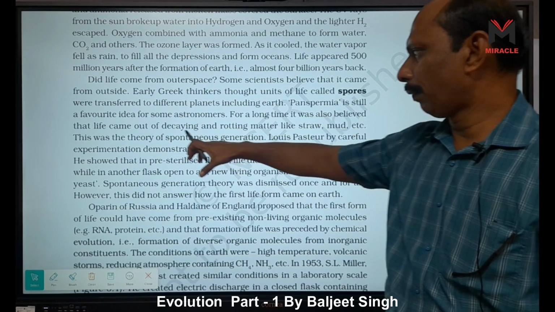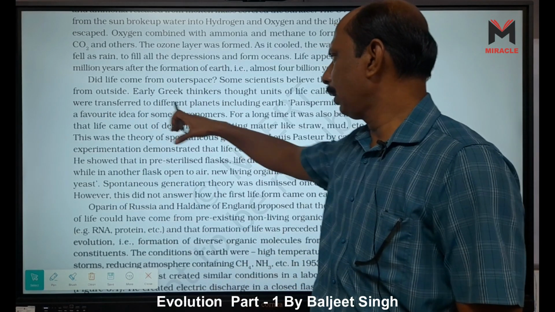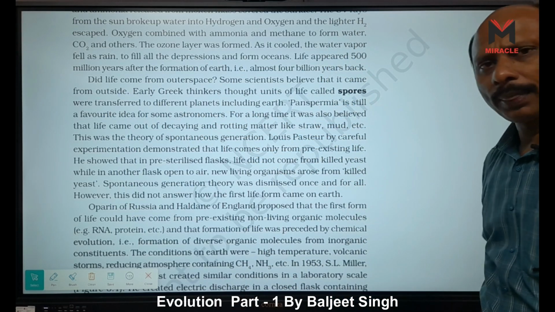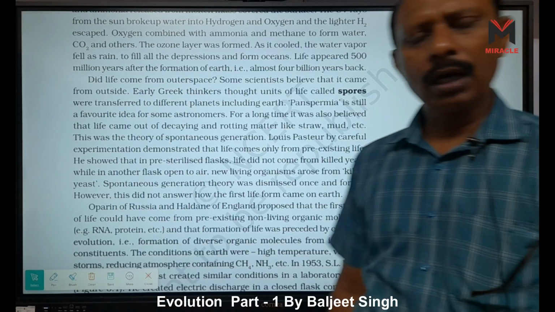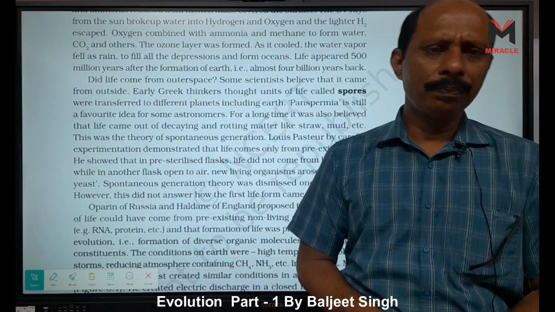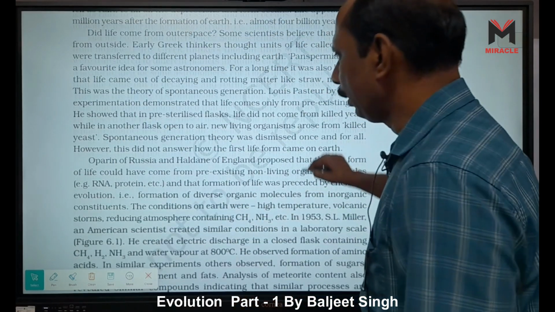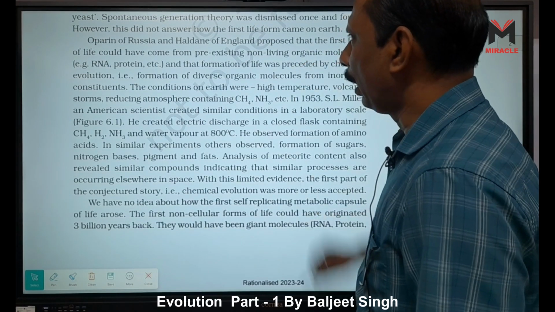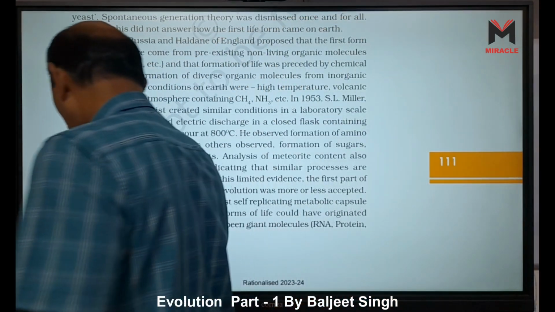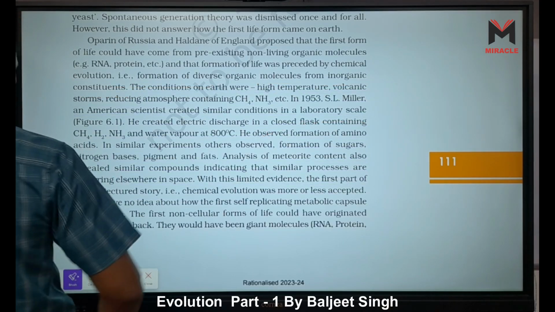And then another one is spontaneous generation. It is proposed by Aristotle. Panspermia is proposed by Arrhenius, right? It is also called the cosmozoic theory. The cosmozoic theory is proposed by Richter, right? The next point is here, we can see Oparin of Russia and Haldane, a new theory which is more or less accepted by all.